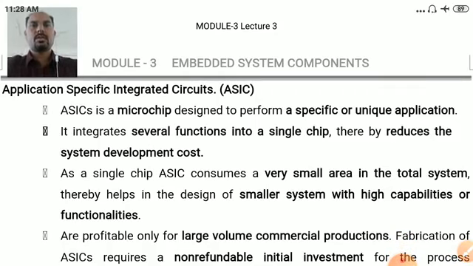In the previous videos, we have started discussing module 3, that is embedded system components. In the previous video, we have discussed the topics a typical embedded system and core of the embedded system.